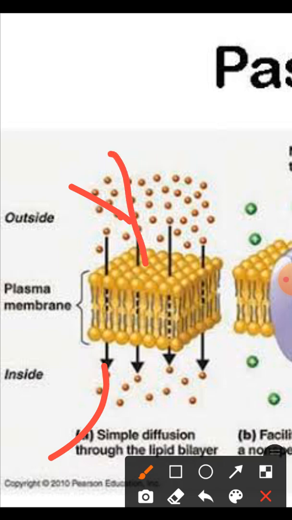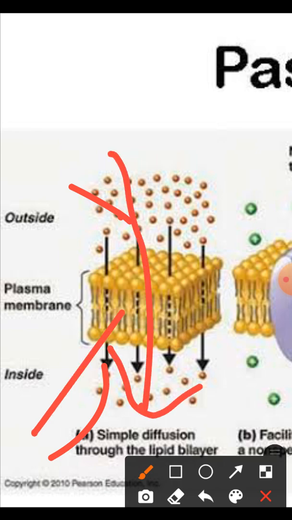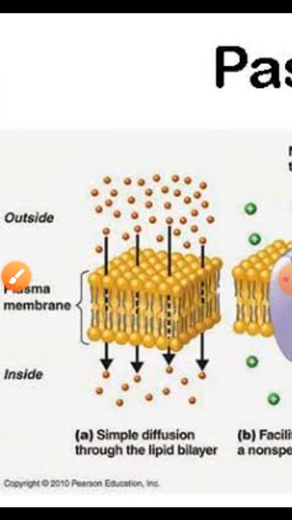So they are moving from the outside to the inside down a gradient, without involvement of any kind of mediator, like channels, carriers, or pumps. So this is simple diffusion or non-mediated passive transportation.